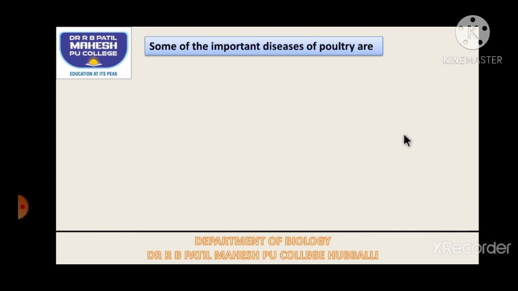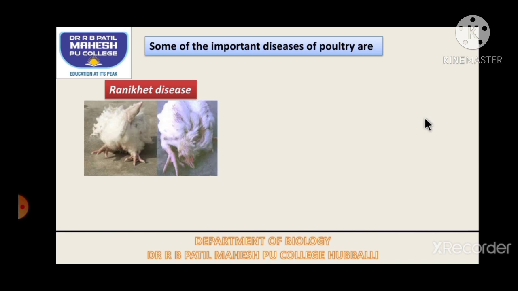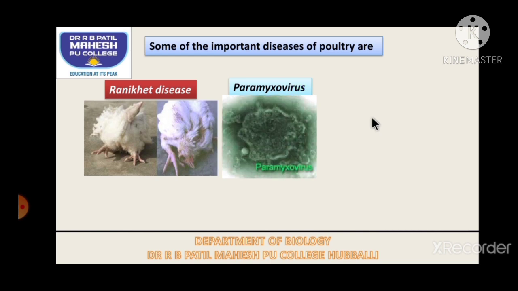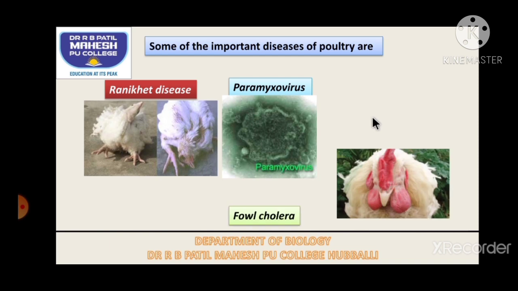Now let's have a look at some important diseases of poultry, which is actually extra knowledge, but let's just understand the name and causative organism of the disease. So fowls suffer with different types of diseases. First disease is Ranikhet disease, which is caused by a virus called paramyxovirus, which is going to decrease egg capacity.